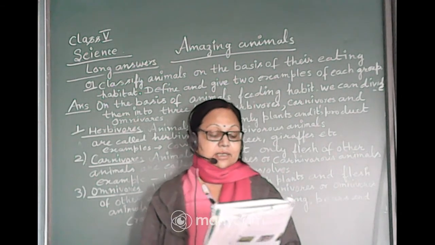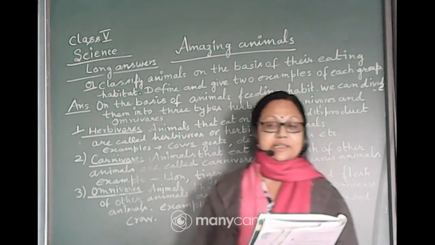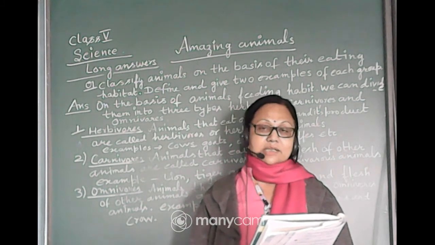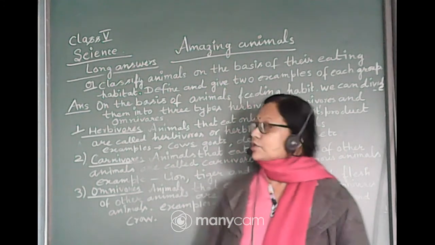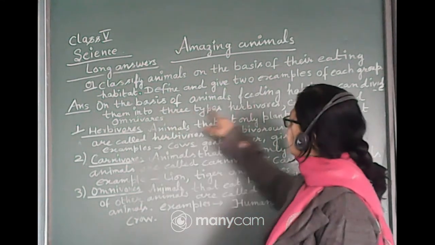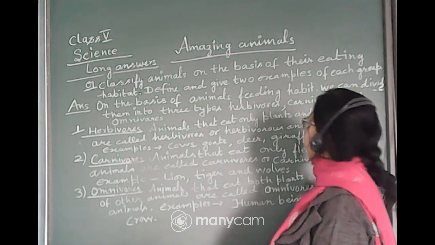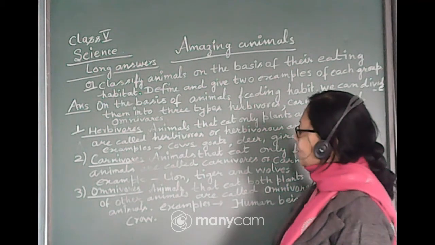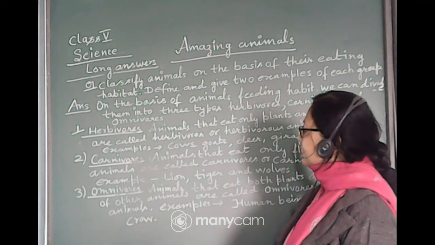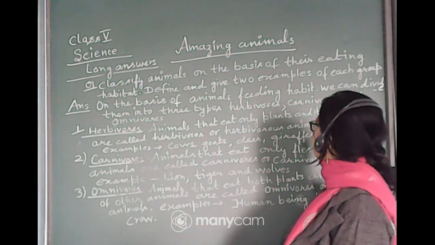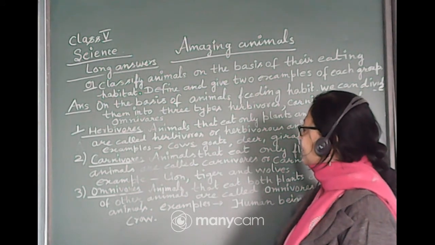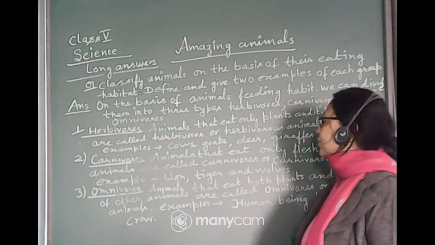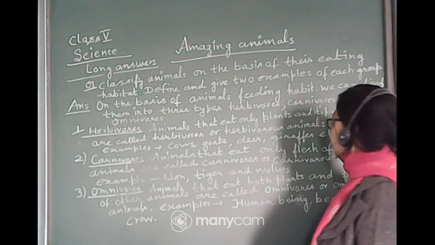At first, on the basis of the feeding of the animals, we divide the animals into three groups, that is carnivorous, herbivorous and omnivorous. First one is herbivorous. Animals that eat only plants and its products are called herbivorous animals. Examples: cow, goat, deer, giraffes, etc.